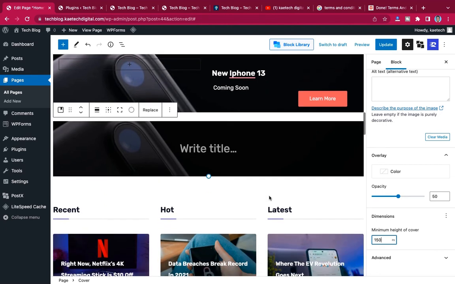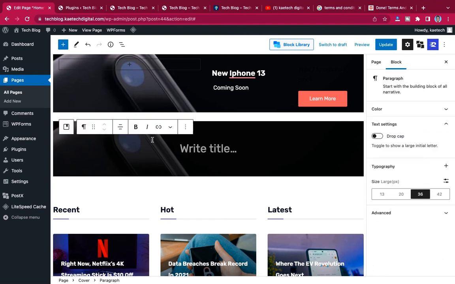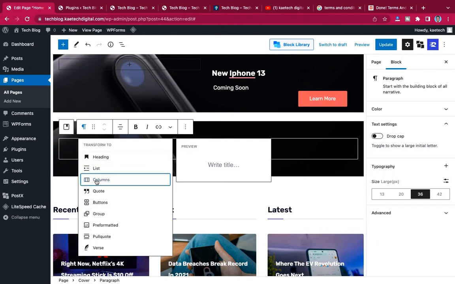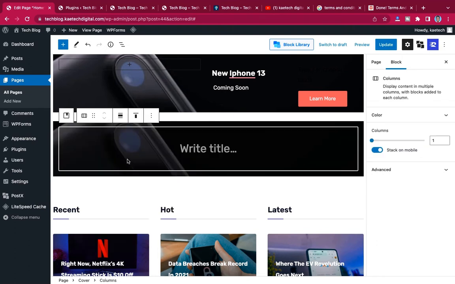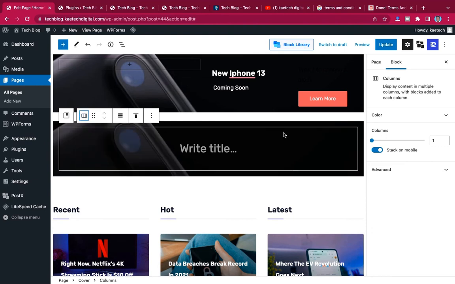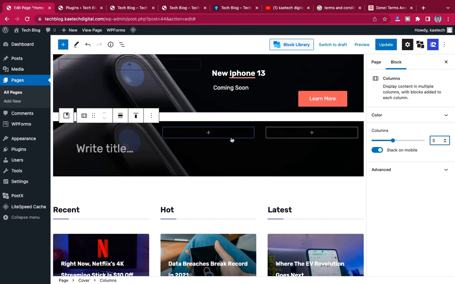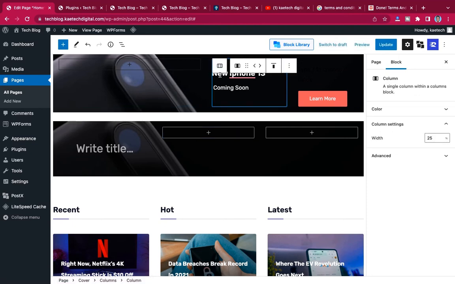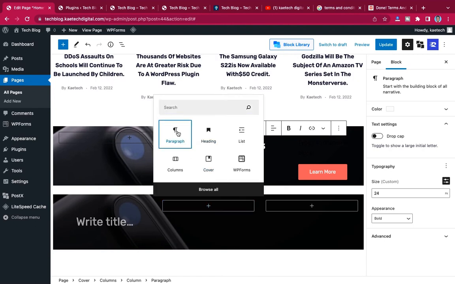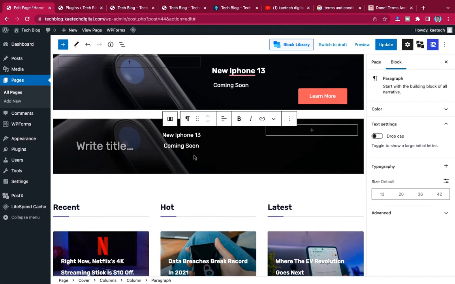And then with this one, you can change it from normal text to column. Then you can give the column size, how many columns you want. This one has 1, 2, 3 columns, so we want to give 3 columns, just like this one. And then we can copy this text and bring it over here, paragraph, put it over here, just like that.